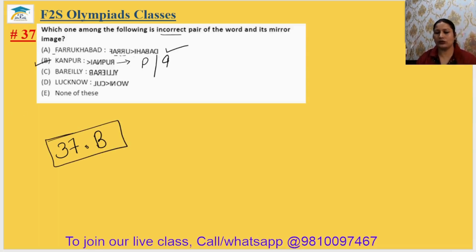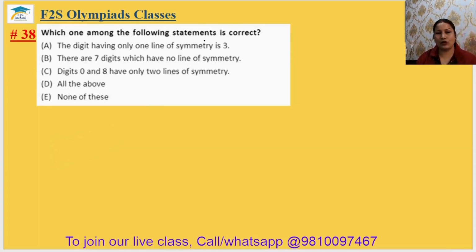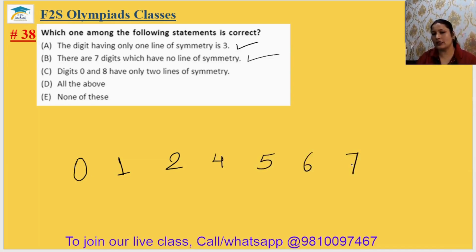Okay. Come to question number 38. Which one among the following statements is correct? The digit having only one line of symmetry is 3. Okay, it is correct. There are 7 digits which have no line of symmetry. It is also correct. You can just check. I am writing 1, 2, write 0 also. 0 is not like this. Actually, 0 is written like this, like an oval. 3, 4, 5, 6, 7, 8, 9.